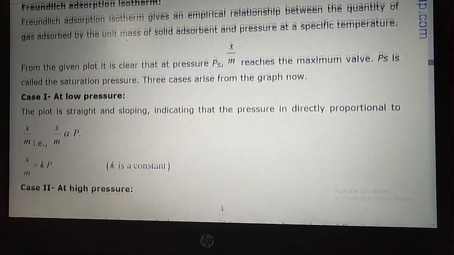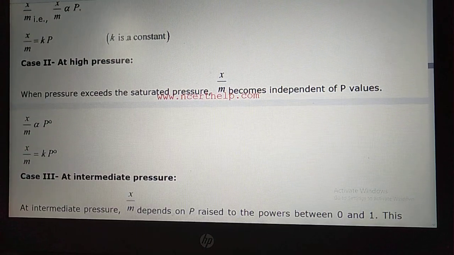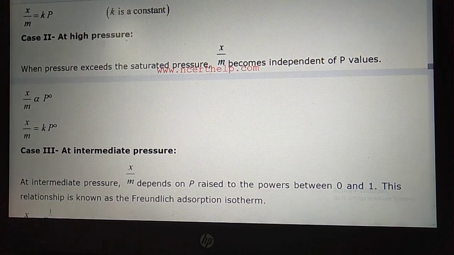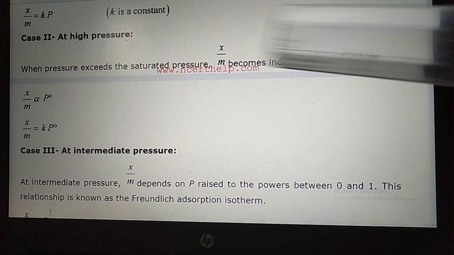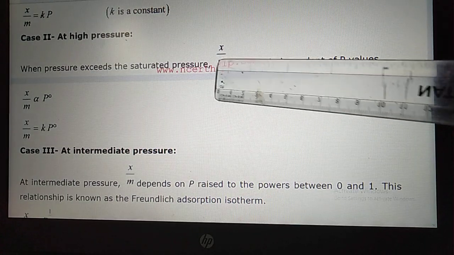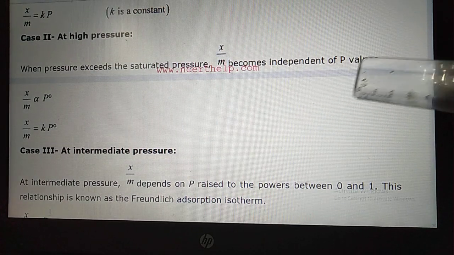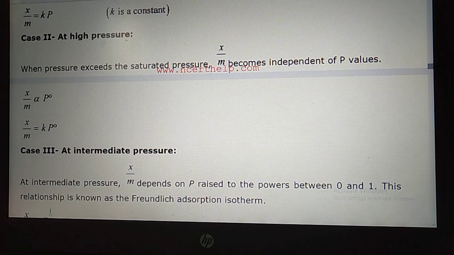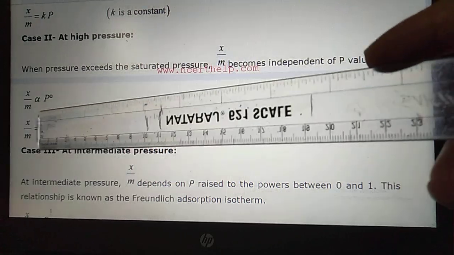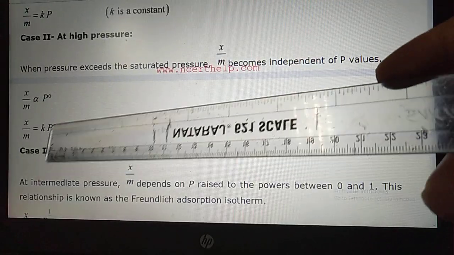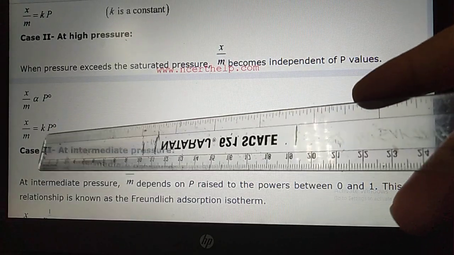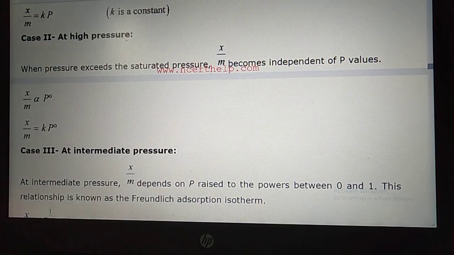Now case number 2, at high pressure, when the pressure exceeds the saturated pressure, adsorption becomes independent of the pressure value. So the extent of adsorption is constant and does not depend on pressure. So here x by m is proportional to P to the power 0, so x by m equals k. So at high pressure it is constant.